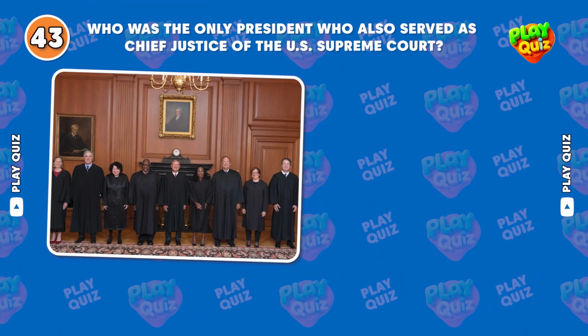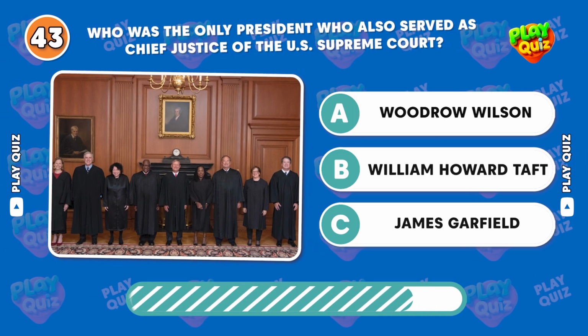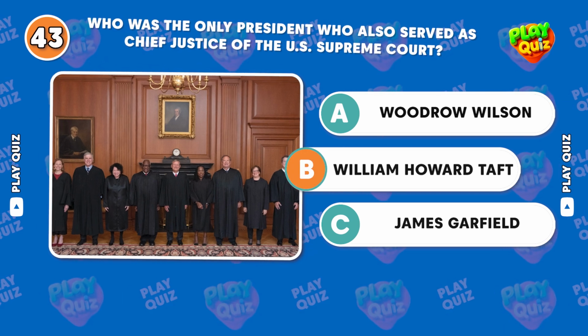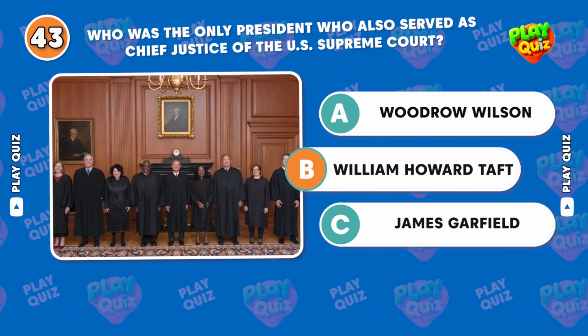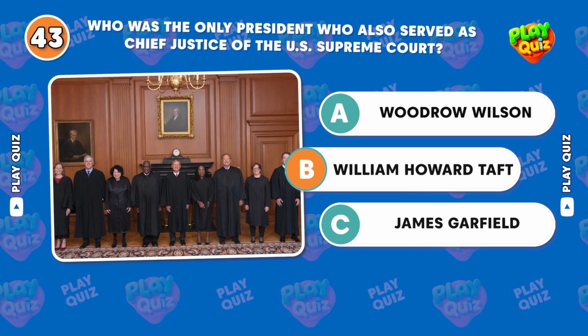Who was the only president who also served as Chief Justice of the U.S. Supreme Court? Correct answer, William Howard Taft. Taft served as Chief Justice from 1921 to 1930, after his presidency ended in 1913.